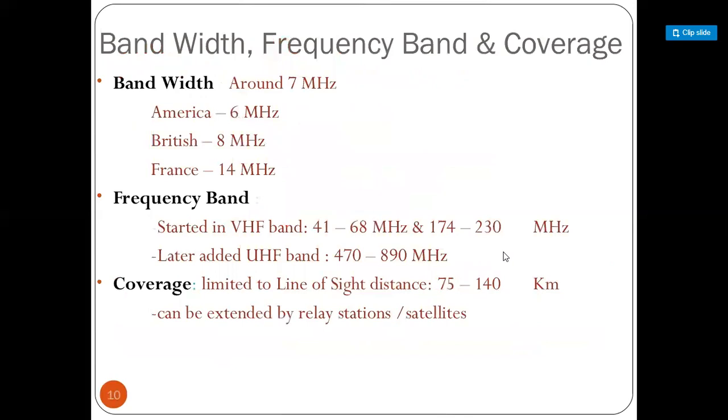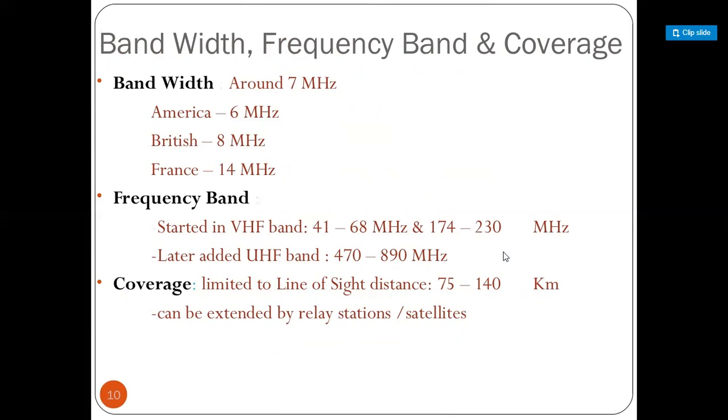So into that compatibility issues, the first one is the bandwidth, then the frequency band and the coverage. Here the bandwidth is what we are using for the transmission of the signal. When we are transmitting the signal, that signal has a particular bandwidth, which is the difference between the maximum frequency and the minimum frequency. The bandwidth is nothing but the operating frequency range.